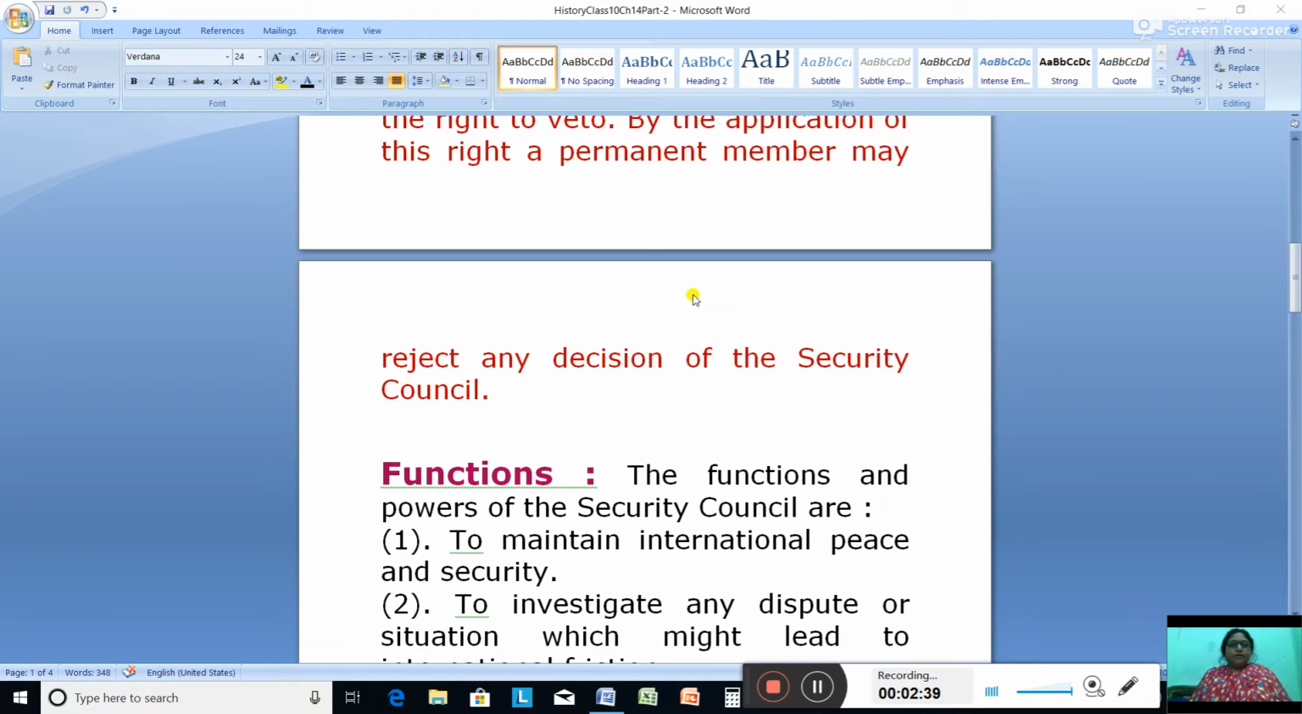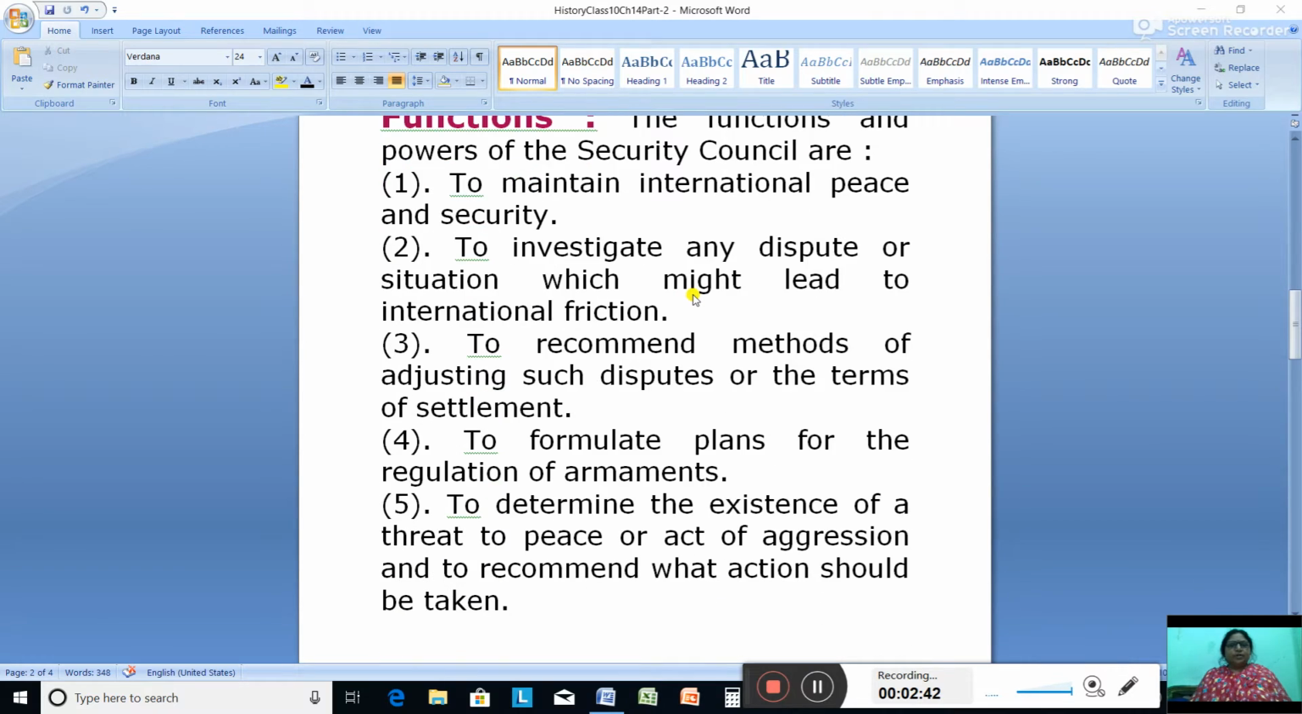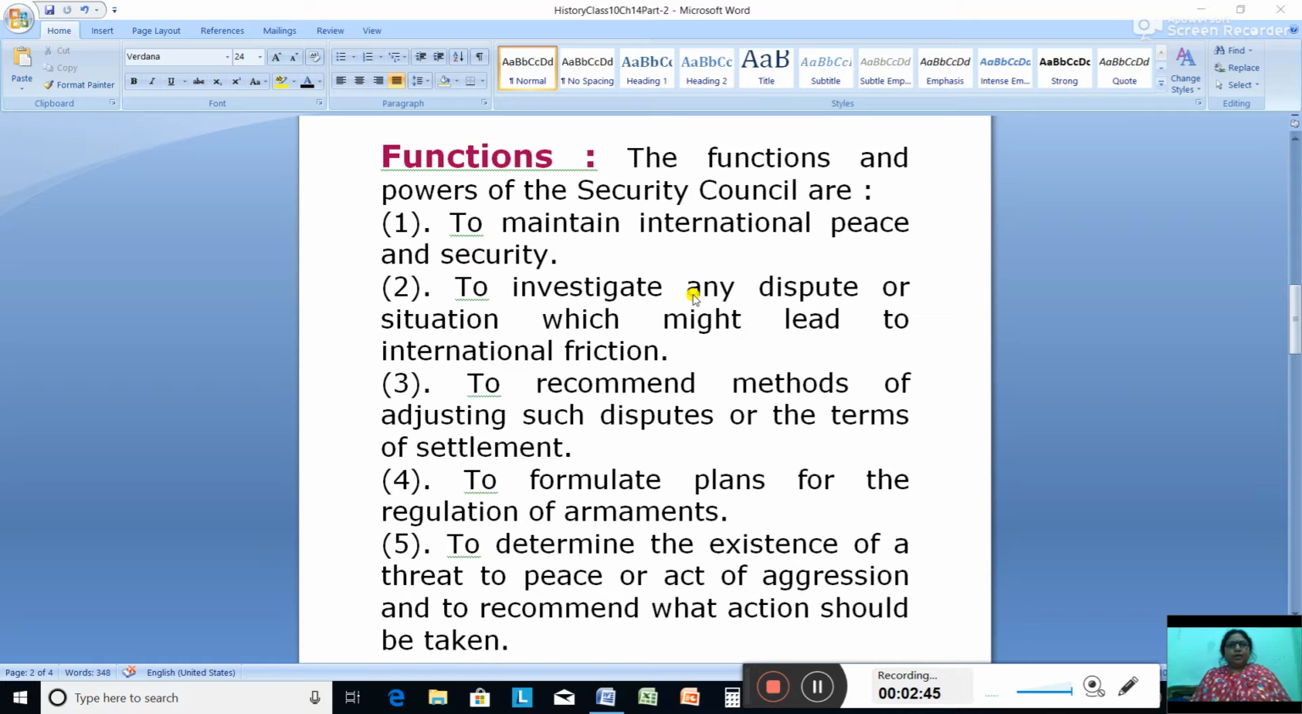Next you have the functions. We have several functions, but we will be doing only some of them here. The functions and powers of the Security Council are to maintain international peace and security, to investigate any dispute or situation which might lead to international friction, to recommend methods of adjusting such disputes or the terms of settlement, to formulate plans for the regulation of armaments, to determine the existence of a threat to peace or act of aggression, and to recommend what action should be taken.